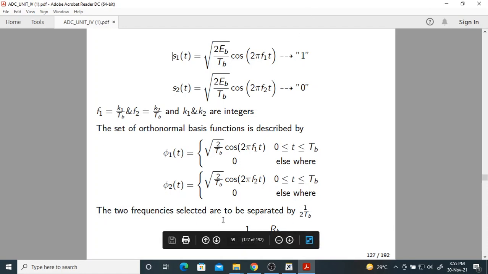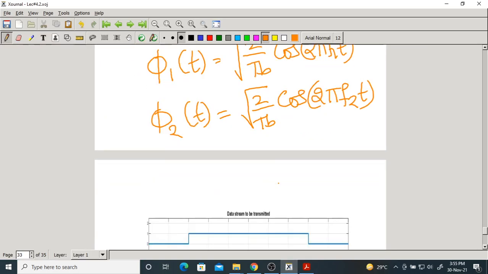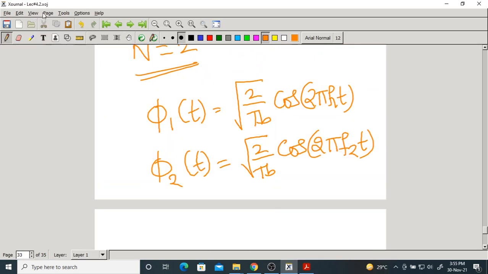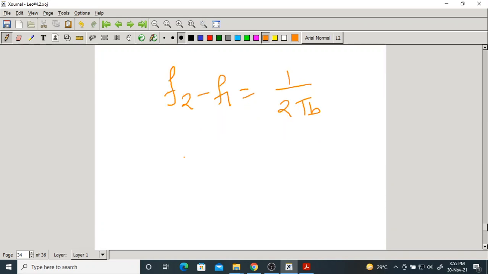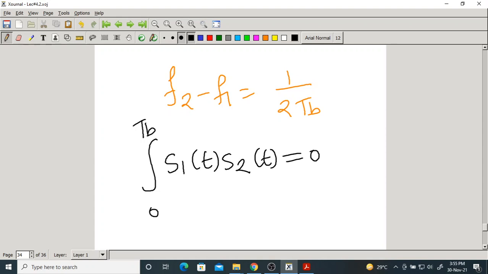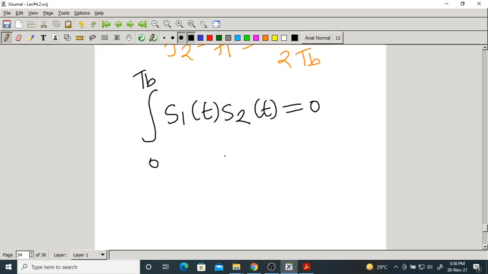One more thing: I told you these are orthonormal, but for that we need a condition. The frequency difference f2 minus f1 equals 1 by 2 TB. The minimum difference should be this much. Why is it so? You take the integration from 0 to TB of S1 of t into S2 of t, equal to 0. This is nothing but orthogonality, the inner product.